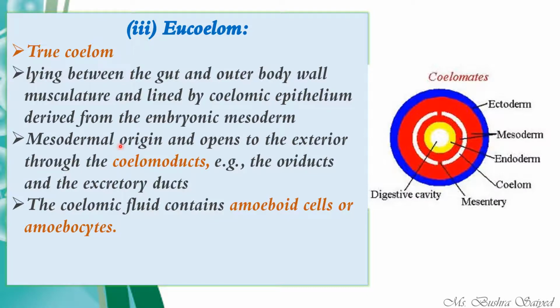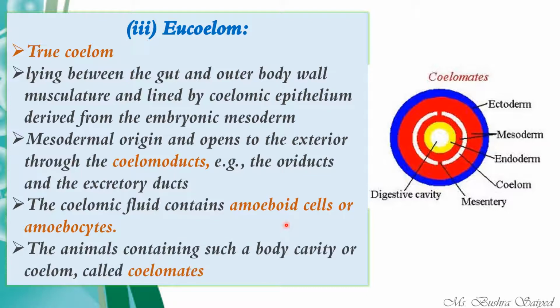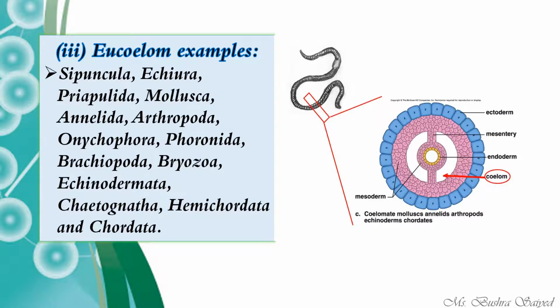The coelomic fluid contains amoeboid cells or amoebocytes. So what does the coelomic fluid consist of? It has amoeboid cells or amoebocytes. They look like amoeba, that is why we call them amoeboid cells. The animals containing such a body cavity are known as coelomates, right? Those with acoelom are known as acoelomates, those with pseudocoeloms are known as pseudocoelomates, and those with eucoelom are known as coelomates. Examples are here: